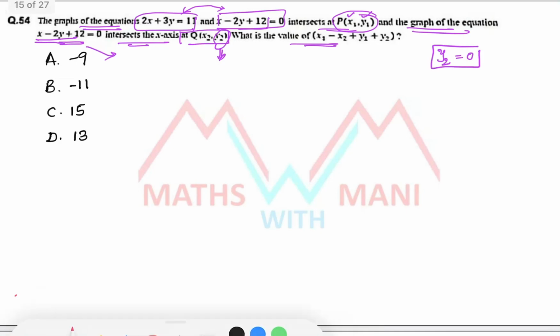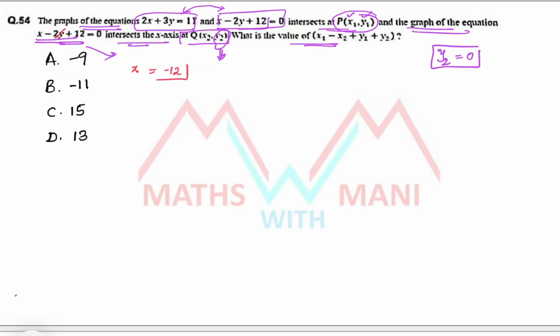And how to find x2? Since y is 0, x plus 12 equals 0, so x equals minus 12. This is the x2 value, so x2 equals minus 12, that is the x-intercept.